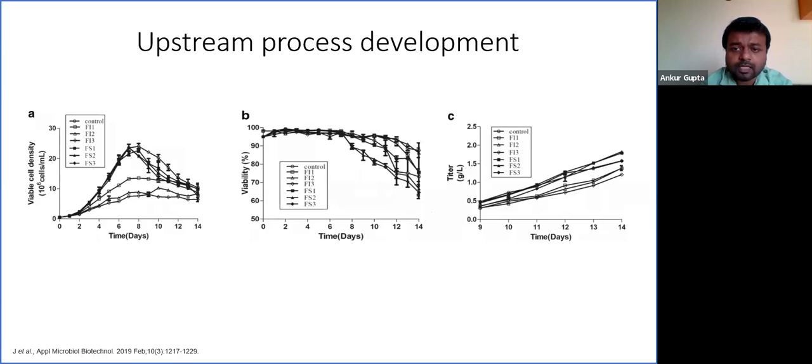Looking at a tighter profile, we see how much protein was yielded. It is a time course study where the authors analyzed the protein produced from day 9 to day 14, and by day 14 they were able to get a process yielding around 1.8 grams per liter. So at this stage, we finalized one condition, which is a higher yielding condition. The next part of the study will be to look into product quality, that is, the quality of the protein that is produced.